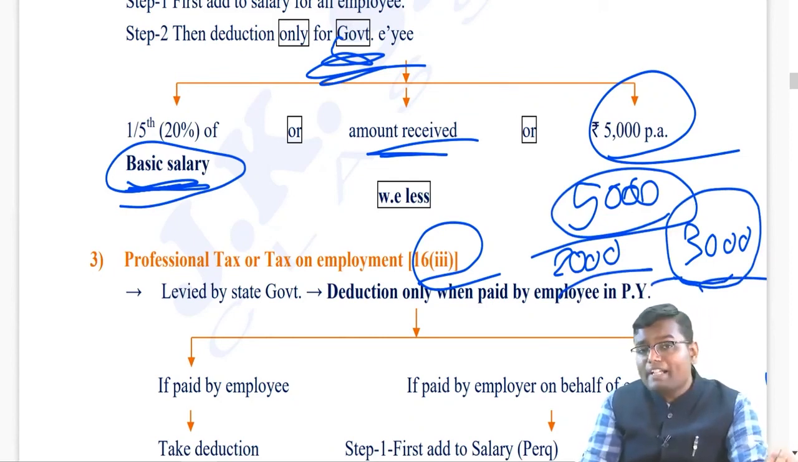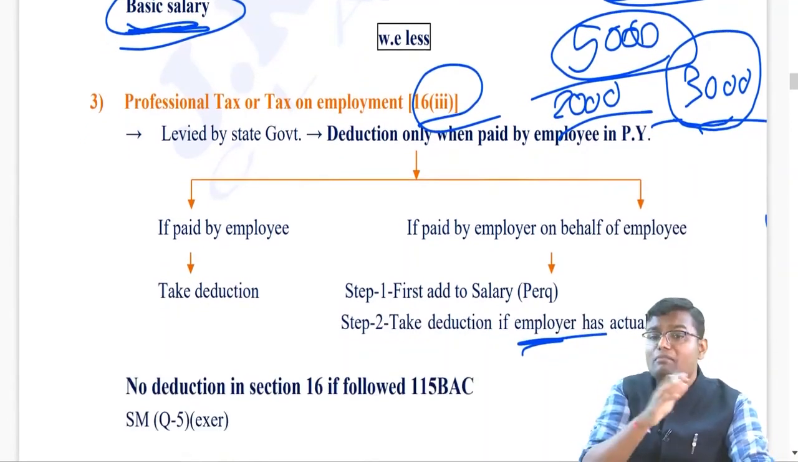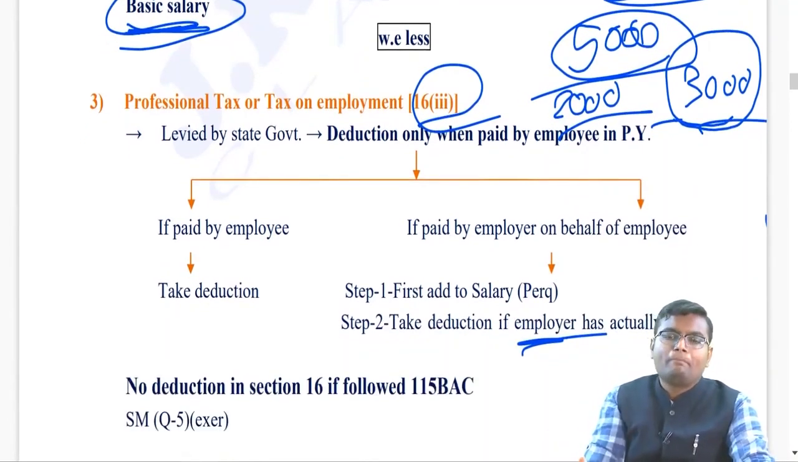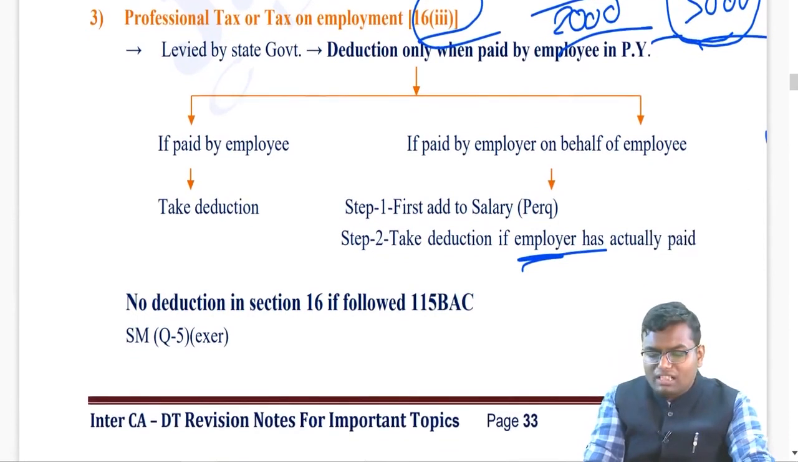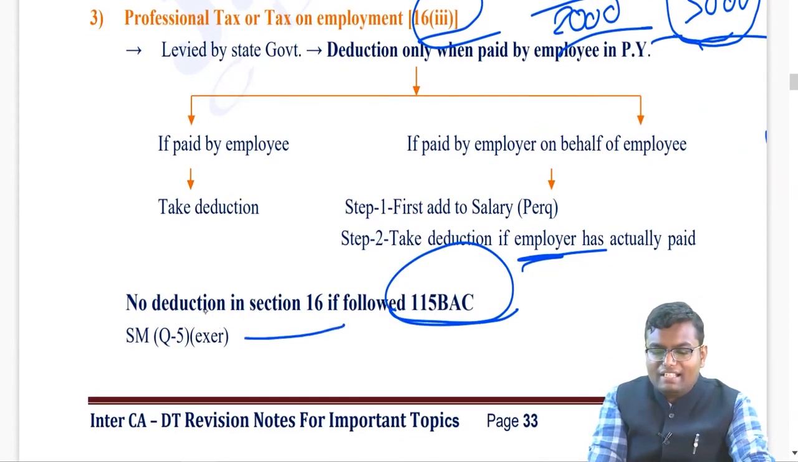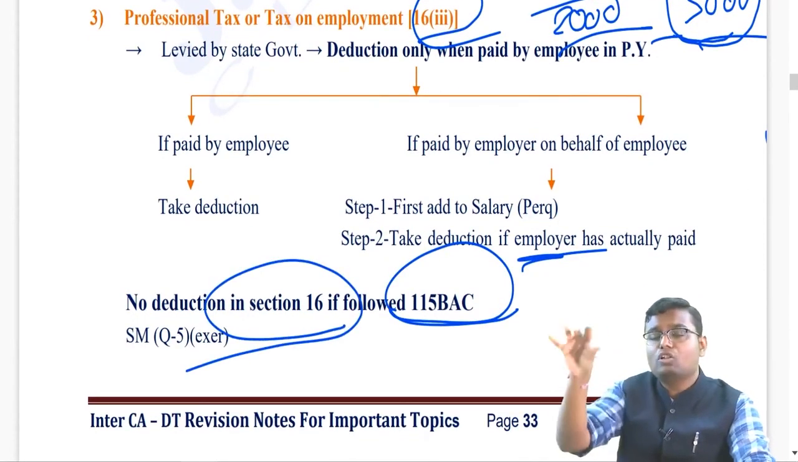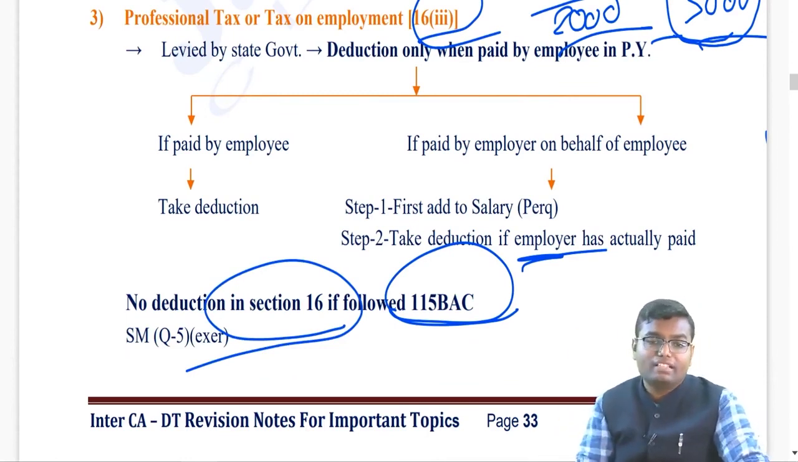If it is not paid during the year, it is paid in the next year, then deduction is available in the next year. Same like municipal tax in house property. But remember, if you are following the optional tax system of 115BAC, the entire section 16 not applicable and your gross salary becomes your income from salary.